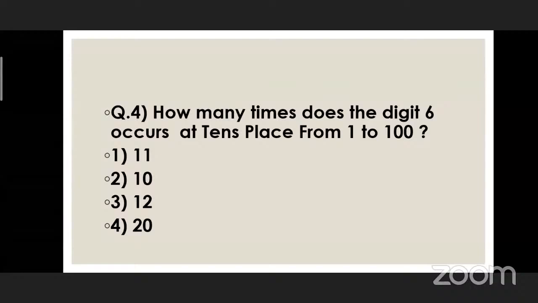If we observe the numbers from 60 to 69, how many numbers are there from 60 to 69? There are 10 numbers which have 6 at the tens place. So the answer will be option number 2, that is 10. You have to darken the circle for option number 2.